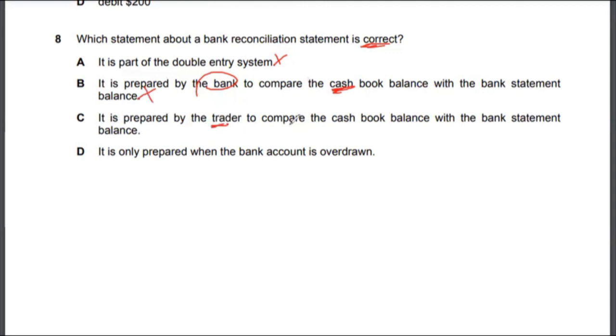It is prepared by the trader to compare the cash book balance with the bank statement balance. Now, this sounds very reasonable. So I would say the correct answer to multiple choice 8 would be option C, but let's also look at option D. It is only prepared when the bank account is overdrawn. This is clearly wrong. Why would a trader only prepare a bank reconciliation statement when the account is overdrawn? This is not necessary. So the correct answer to multiple choice 8 would be option C: the trader prepares it to compare his or her cash book balance with the bank statement balance.